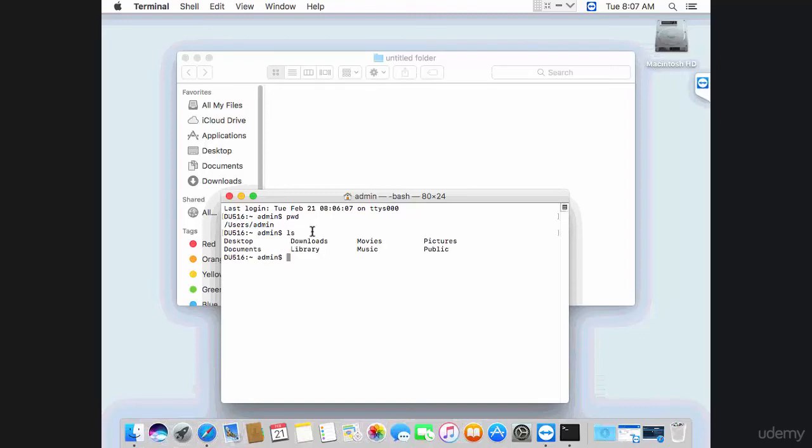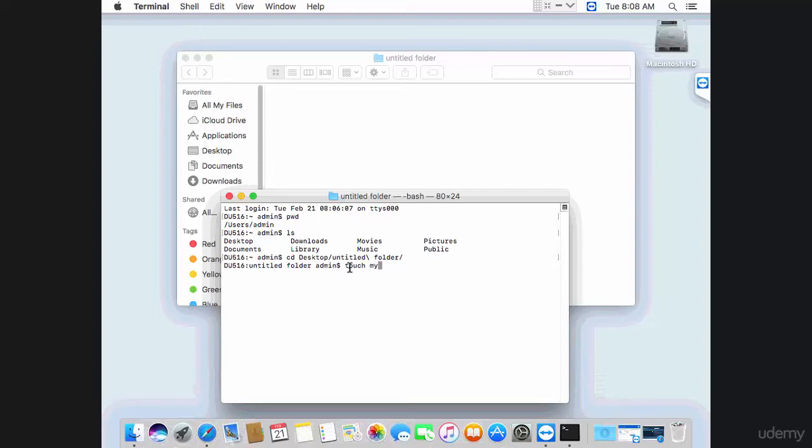If you do ls, you will see the directories and files of the current directory. So the user admin has these directories, these folders. If you want to go to the desktop folder, you'd do cd desktop, or you can use the tab key for auto-completion, and on tab, that will take you to the untitled folder. Execute, and now you'll see that your current folder is the untitled folder. That means you can go ahead and create a file now.